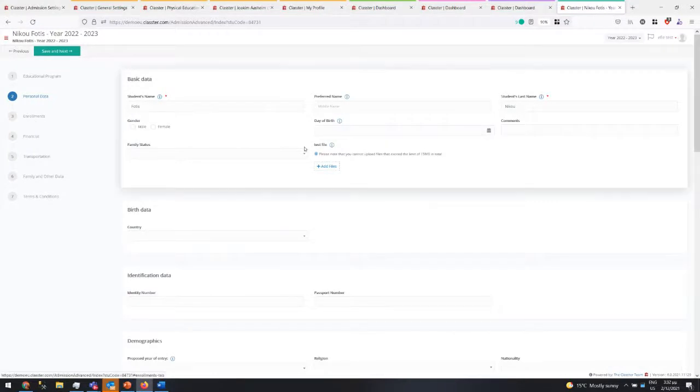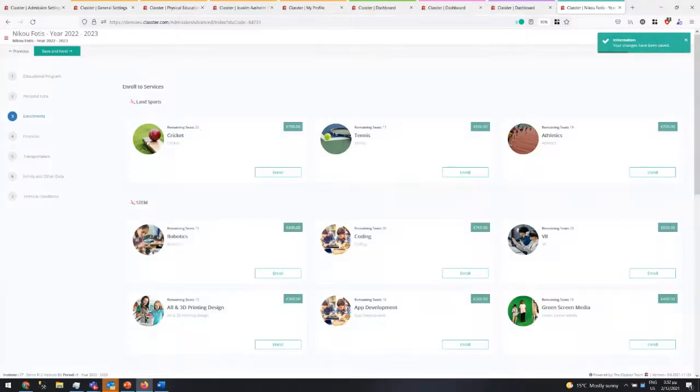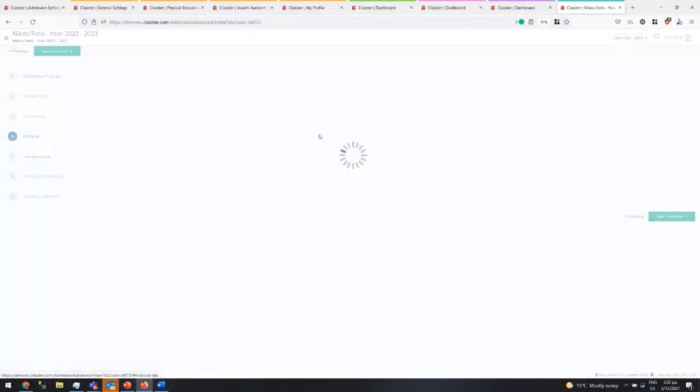The next thing is the enrollments. In the enrollments, basically, we haven't done many changes. The most important is that now I can enroll or re-enroll to a service or extracurricular activity without the need to go and do a pop-up and select things, which before was the case. Then we go to financial.